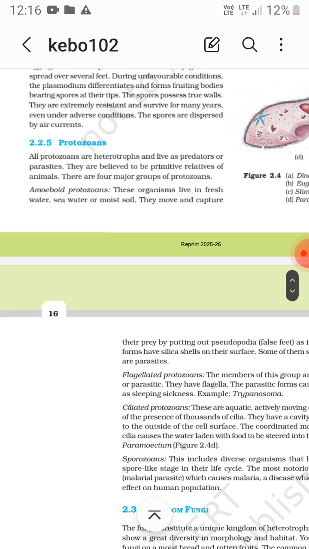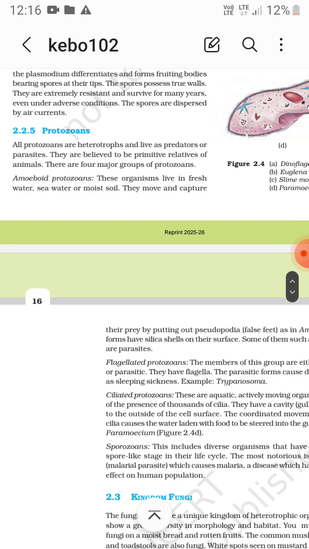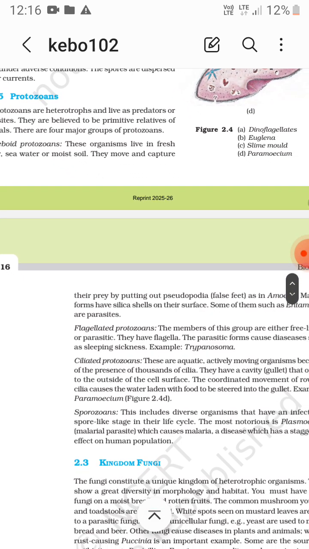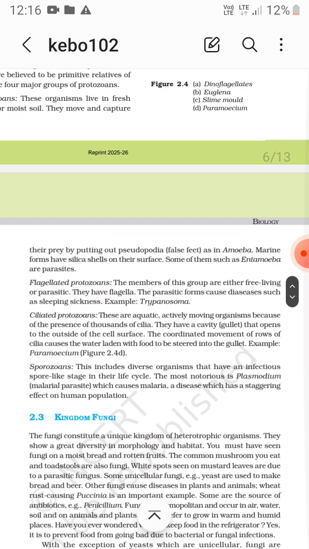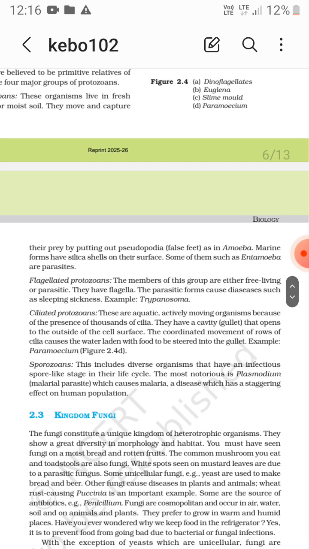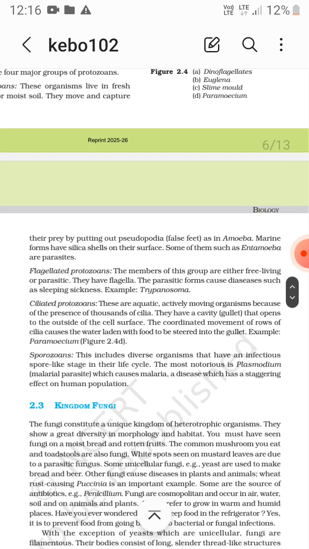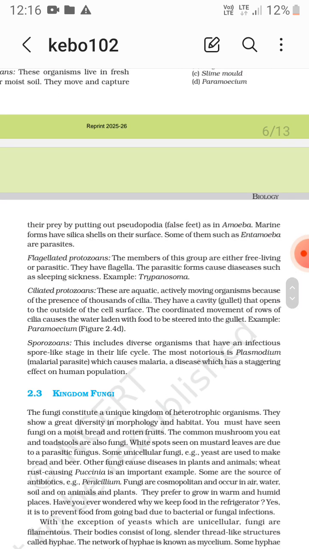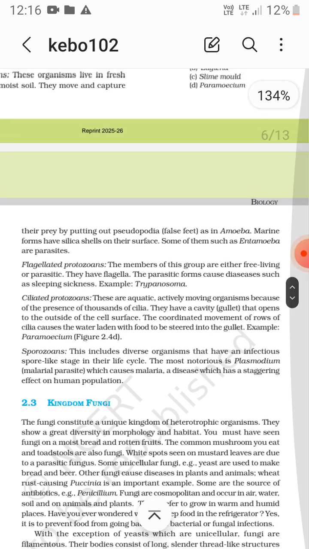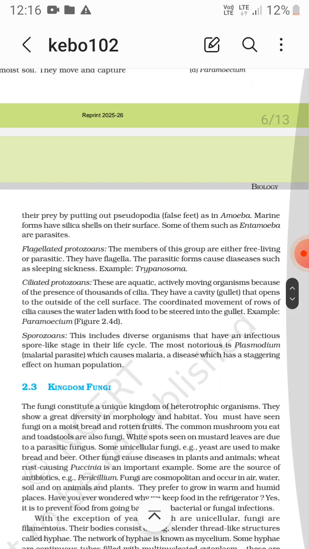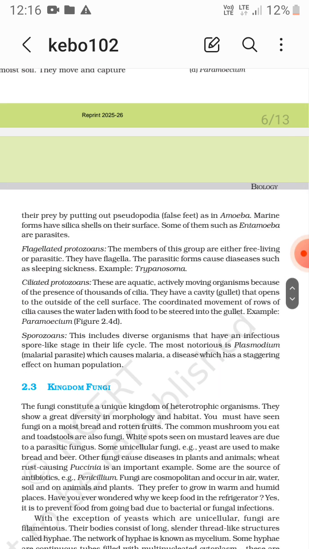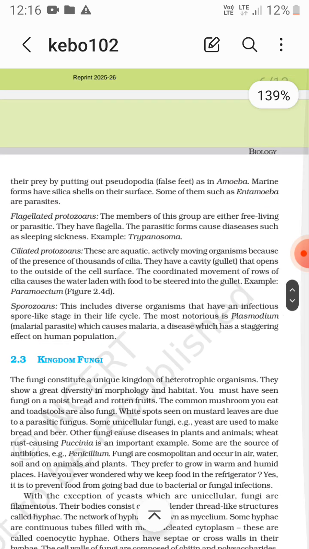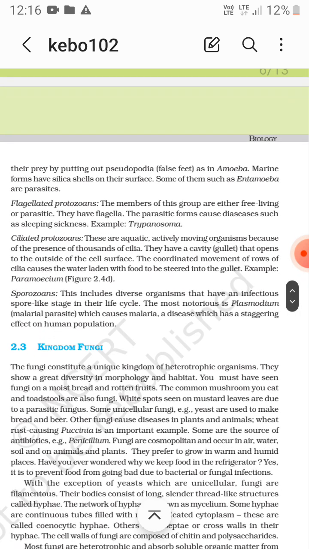So amoeboid protozoans move and capture their prey by putting out pseudopodia, that is false feet, as in Amoeba. Marine forms have silica shells on their surface. Some of them, such as Entamoeba, are parasites. Now flagellated protozoans are either free living or parasitic. They have flagella. Parasitic forms cause diseases such as sleeping sickness, caused by Trypanosoma.